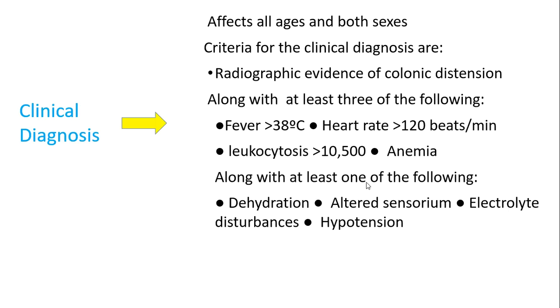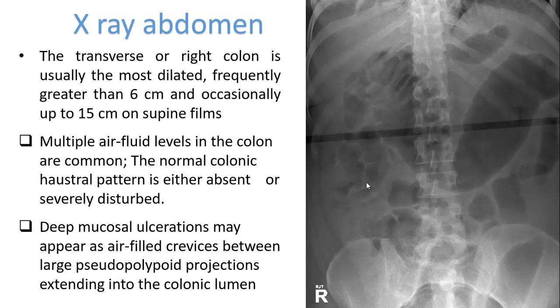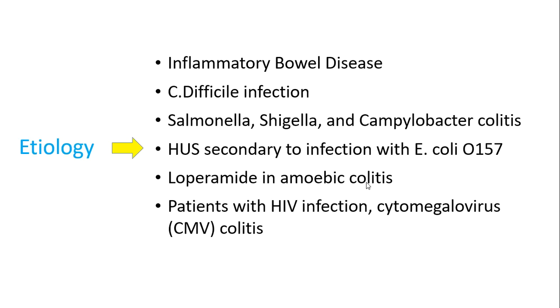Now, what is the systemic toxicity that we are looking for? First is, of course, the radiographic evidence. The systemic toxicity includes temperature more than 38 degrees, heart rate more than 120 beats per minute, leukocytosis, and anemia. Any 3 of these need to be present, plus any one of the following: dehydration, altered sensorium, dyselectrolytemia, and hypotension.